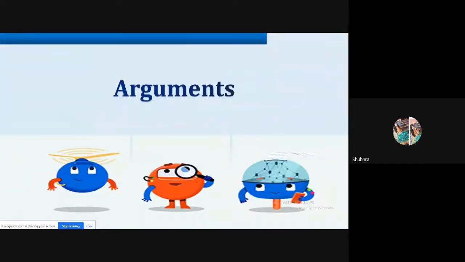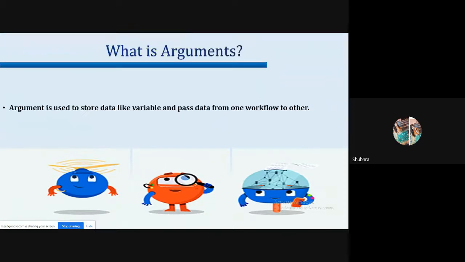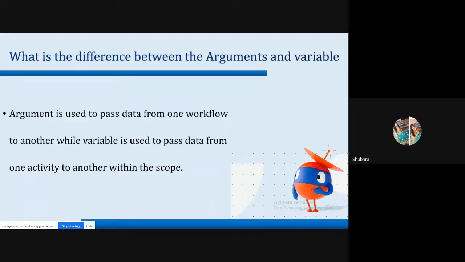So now the next topic is the argument, right? So what are arguments? An argument is used to store data like a variable and pass data from one workflow to another, right? So an argument is like a variable, but the only difference is we can pass the value inside of our argument from one workflow to another. So what is the difference between argument and variables? Argument is used to pass data from one workflow to another, while a variable is used to pass data from one activity to another within the scope, right?